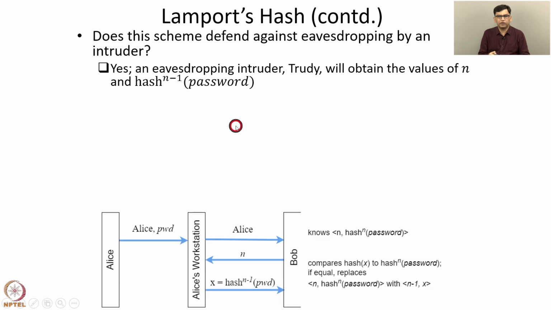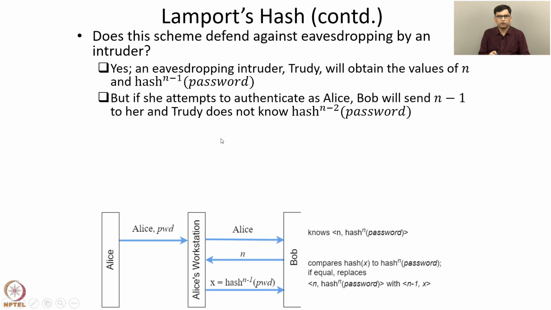Such an intruder 2D will obtain the values of n and hash n-1 password. But suppose 2D tries to authenticate as Alice to Bob subsequently using this stolen information. If she attempts to authenticate as Alice, Bob will send the value n-1 to her, because at the end of the first successful authentication, Bob had replaced n with n-1. So now Bob sends the integer n-1 to 2D, and 2D needs to send hash n-2 password.